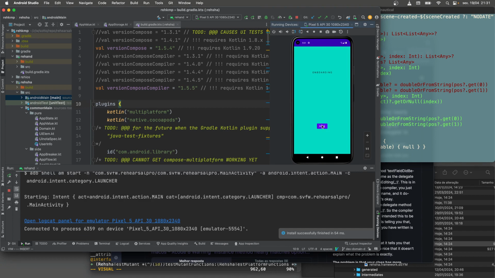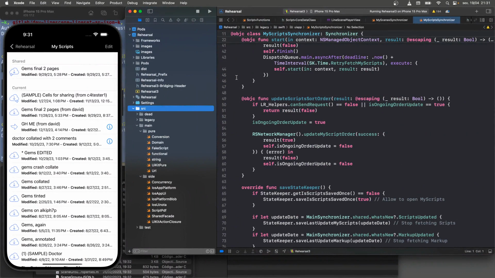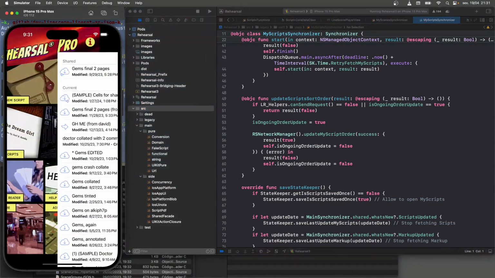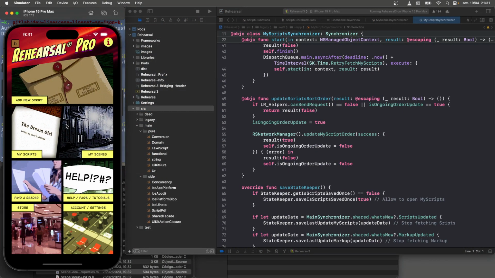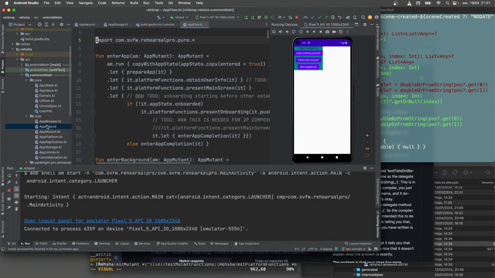Yeah, you can see. So there's not much here. It's just kind of an outer placeholder just so the app can hold the guts that are being shared by the iOS side. I actually rewrote a lot of the login stuff, and the control flow logic of the login is now in Kotlin even for the iOS side. So even though iOS is presenting views and UI that still, when you log in, still come up in iOS, the actual flow, the app flow, is now on this side. In fact, it's under app flow.